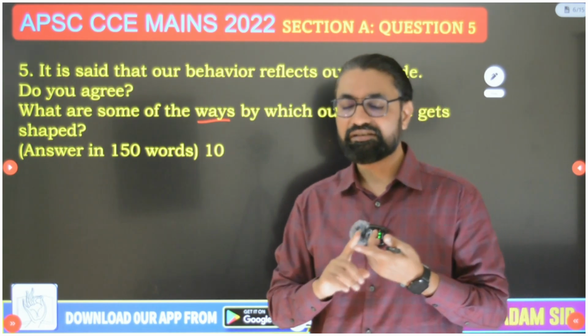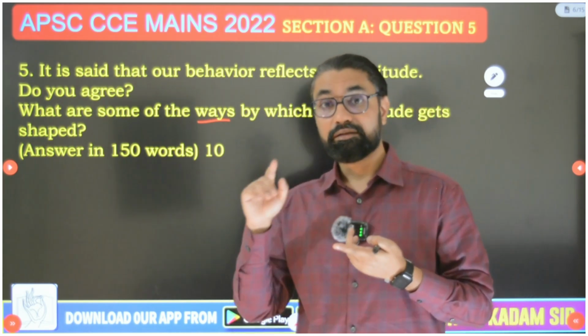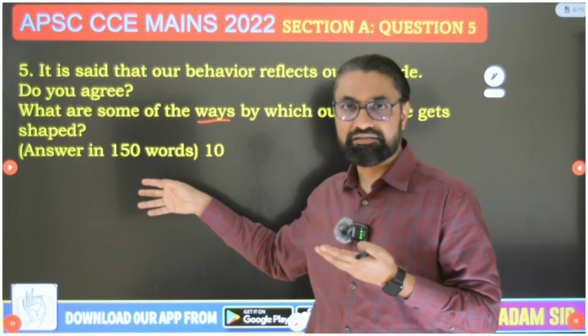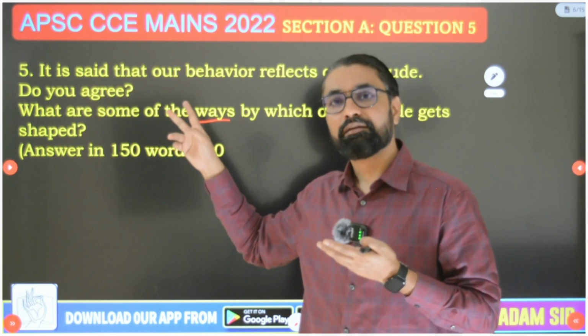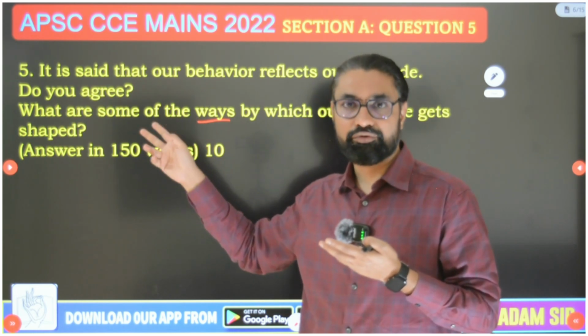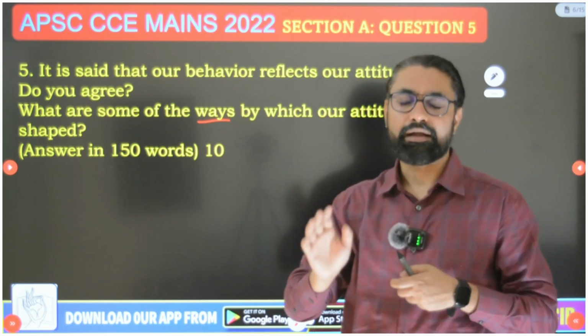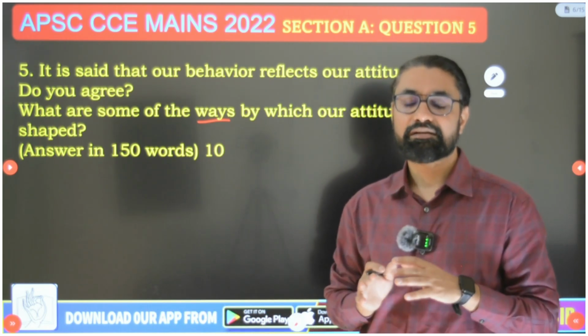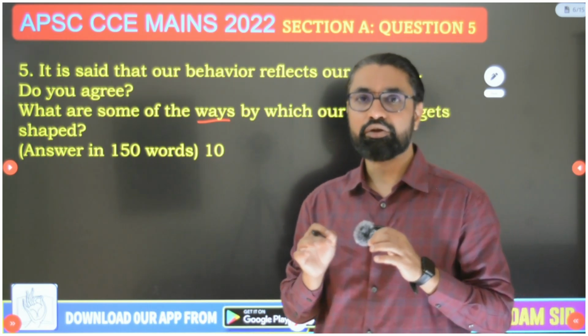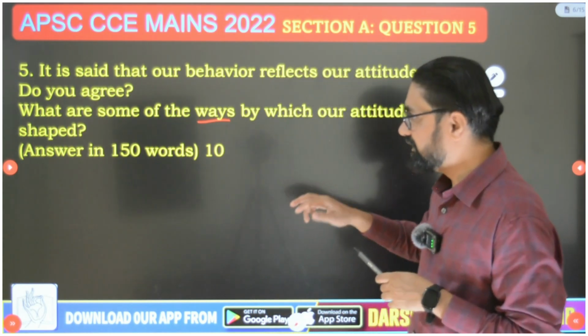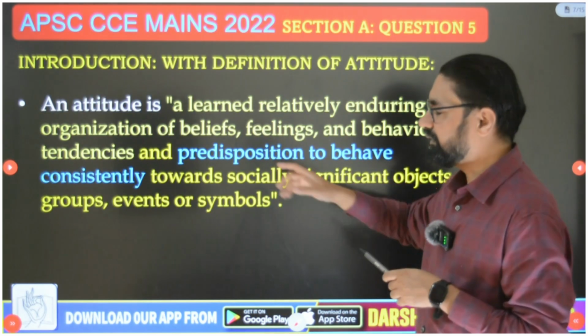Okay, so definition ke liye 1 mark. These 10-12 pointers are for 3-4 marks. I agree, 1-2 marks. I don't agree that attitude leads to behavior, 1-2 marks, and that's how you need to write. You should get 7-8 marks for this question, guys. Write a very good quality comprehensive answer. So let me explain that answer, how to write.